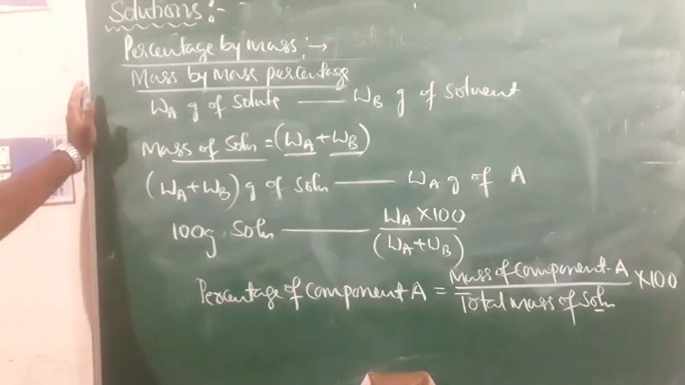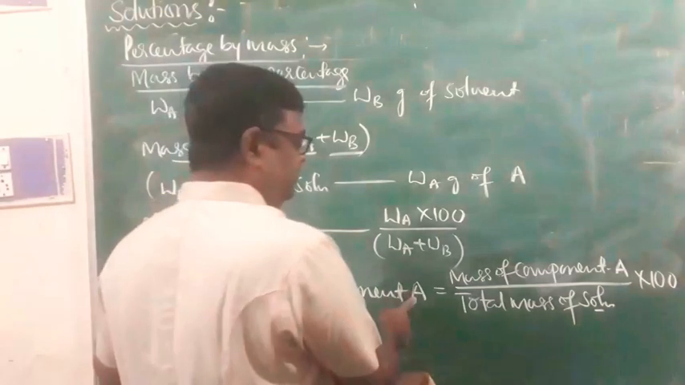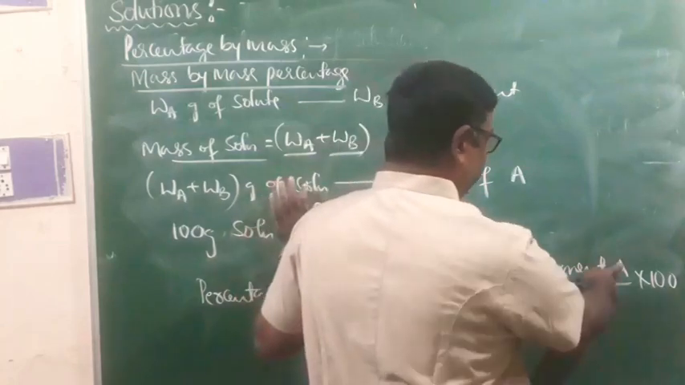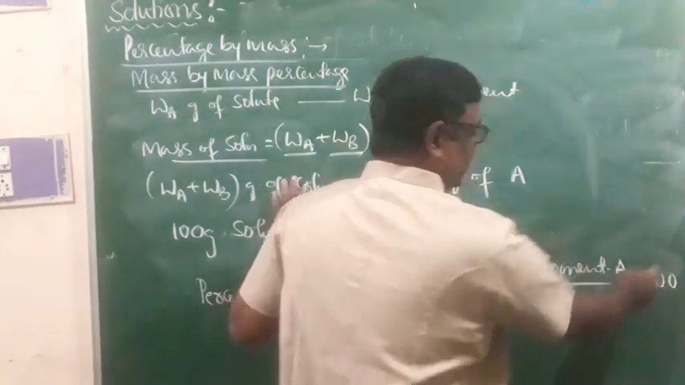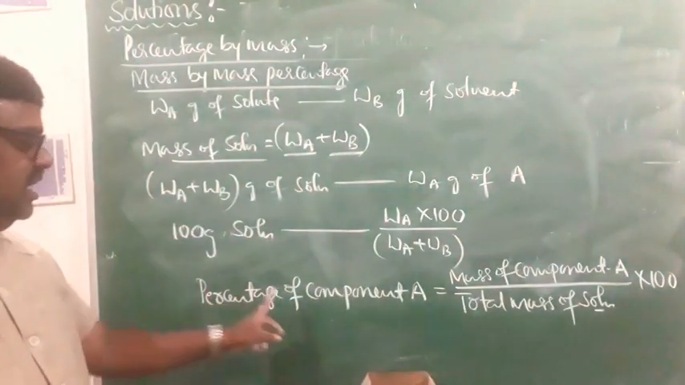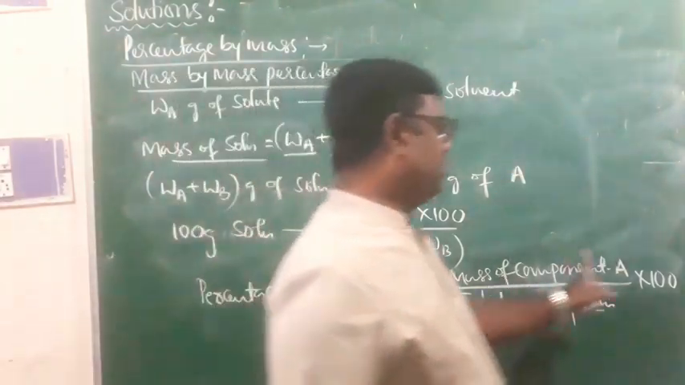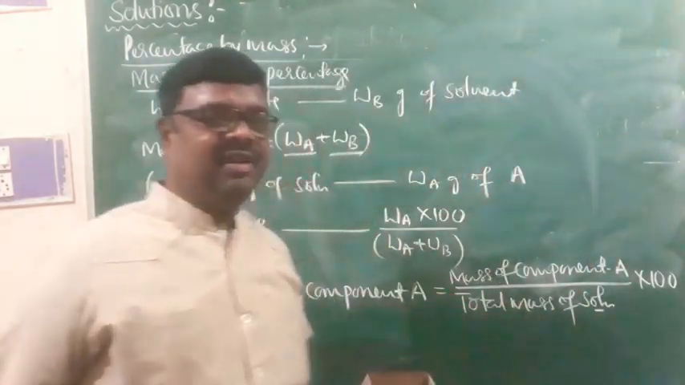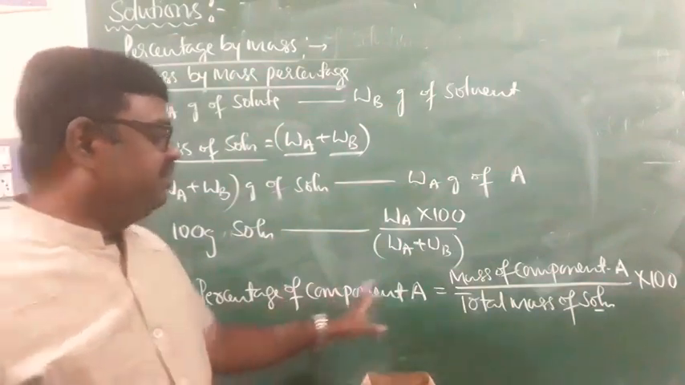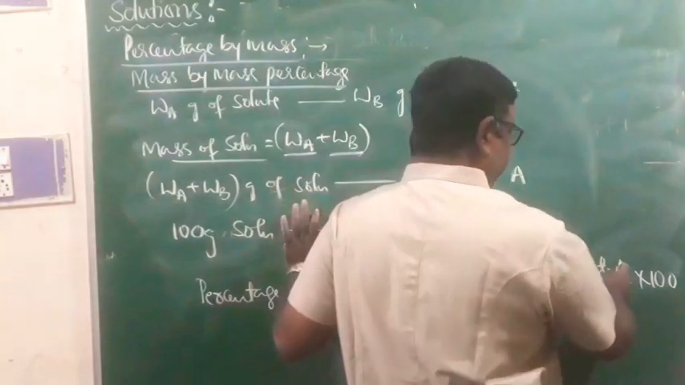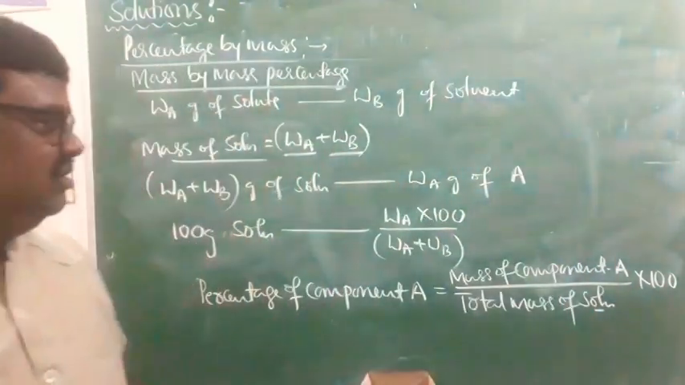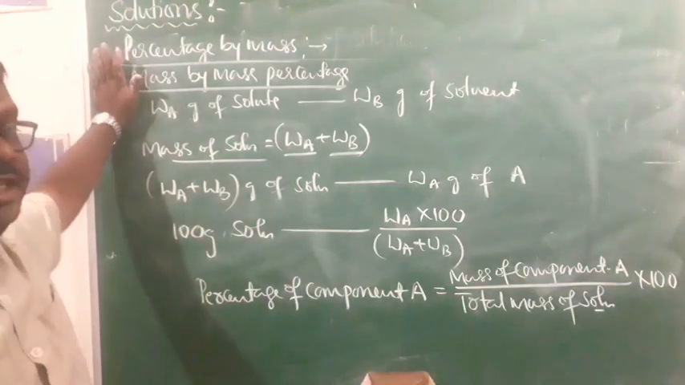What is the percentage of component B? Mass of the component B divided by total mass of the solution into 100, that's all. Percentage of component A is mass of the component A divided by total mass of the solution into 100. Percentage of component B is mass of the component B divided by total mass of the solution into 100. So this is what we call percentage by mass.